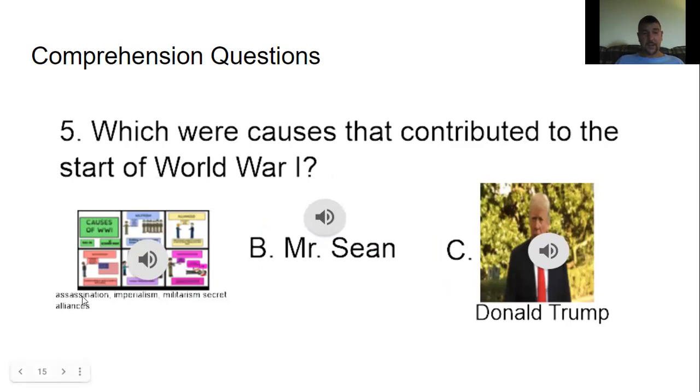And number five, which were causes that contributed to the start of World War I? Was it A, the assassination, imperialism, militarism, and secret alliances? Was it B, did Mr. Sean, did I do it? Or C, did Donald Trump do it? It was A, assassination, imperialism, militarism, and secret alliances. All those factors were contributors of starting World War I. Causes. Ding, ding, ding. We have a winner.